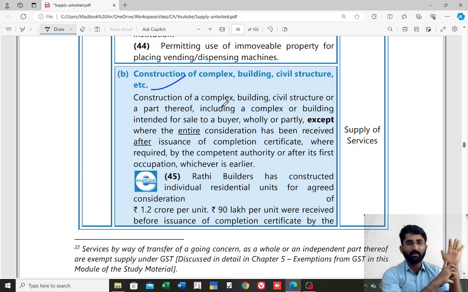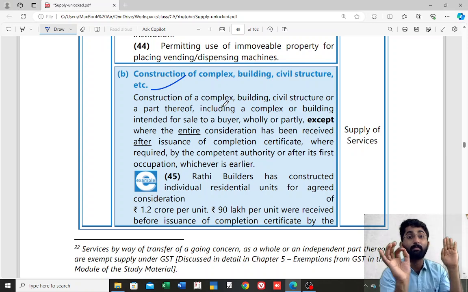Now which is earlier of these two? It is 1st of April 2023, that is first occupancy. That is the earliest of these two. Now if someone has paid me an amount, might be one advance, 10,000 rupees advance for that building construction before this 1st April 2023. Before 1st April 2023, I got 10,000 as the advance. To that person, it is supply of service.